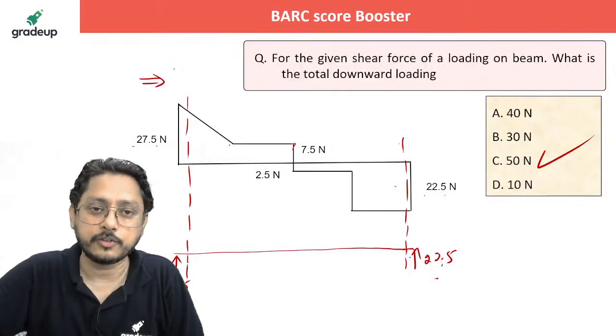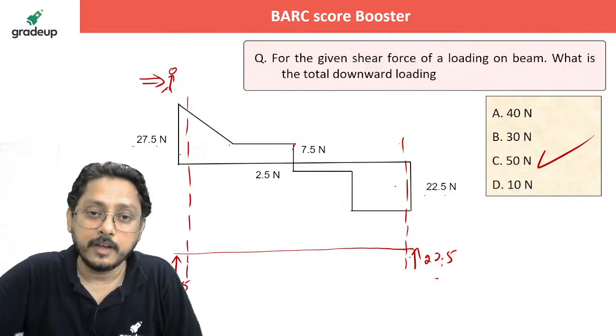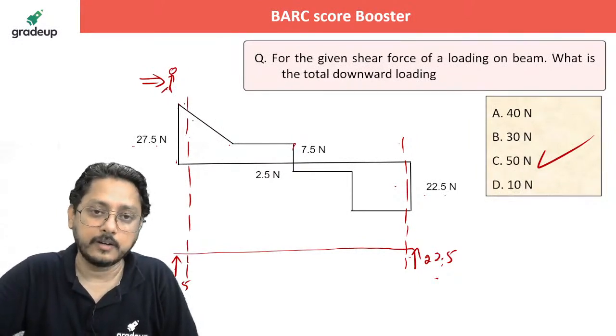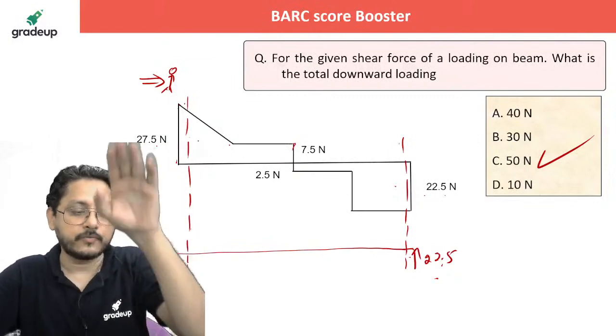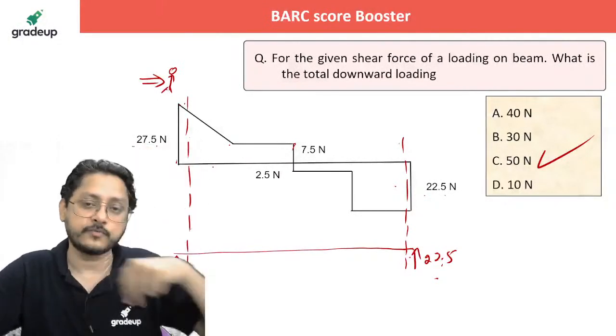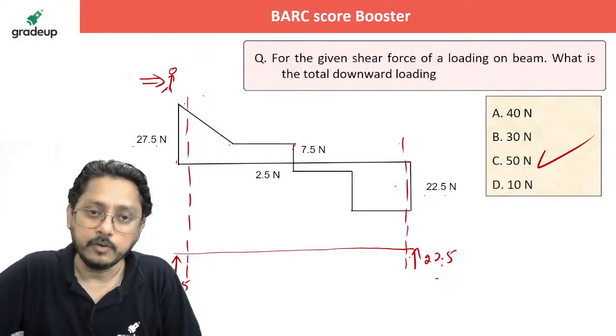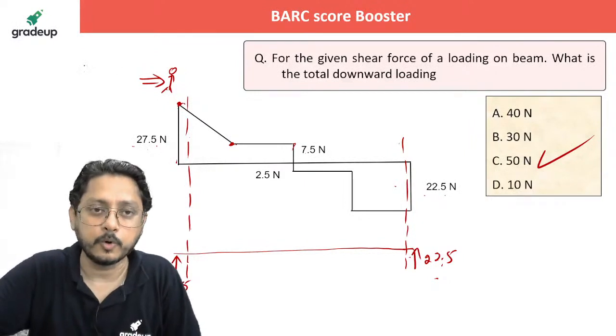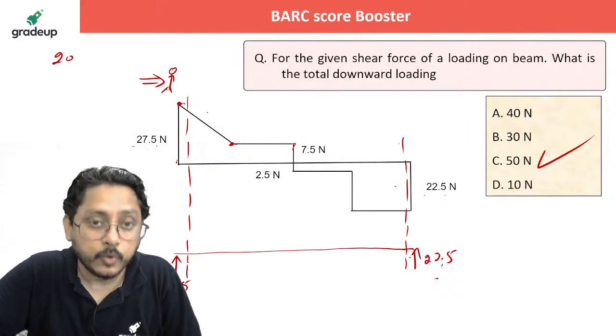Observation of the shear force: this is your standing position and you are moving towards this side. It is already 27.5 positive, upward. Whenever the shear force comes down, it is only due to a downward load. Now from this location to this location, what is the total downward force? From 27.5 to 7.5, that is 20 downward.